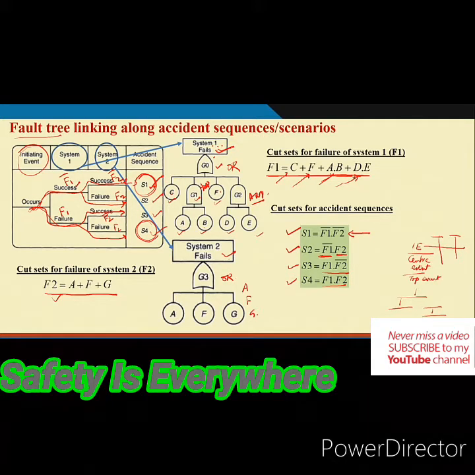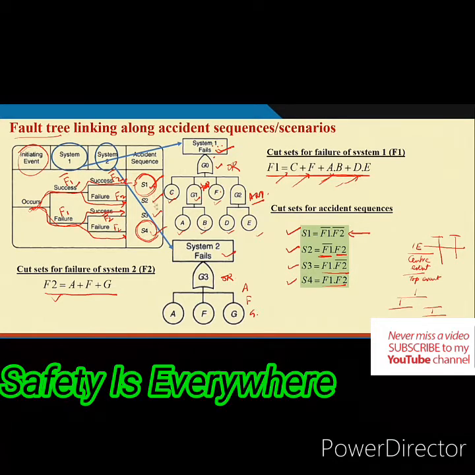So, that is our job. What is our job then? We want to link the fault tree with the accident sequences. By accident sequences, we understand basically the path. By accident scenario, the end states like S1, S2, S3, S4. These end states will result if the initiating event occurs, and depending on the behavior of the system against the initiating event, different scenarios will be developed, maybe with a higher level of severity.